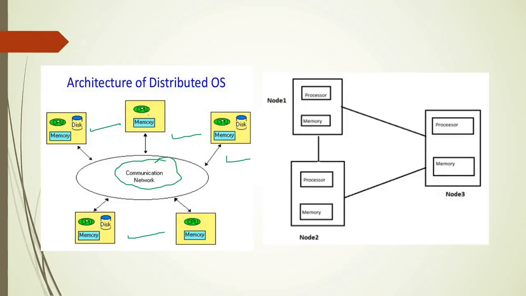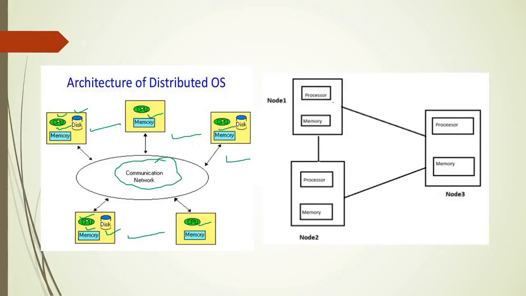And you can see each computer has its own memory and its own CPU. So they use their own CPU, memory and disk. Every computer has its own disk, CPU and memory, and they are different in sizes.